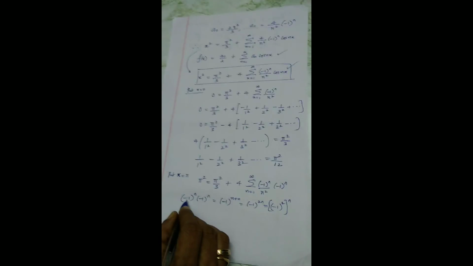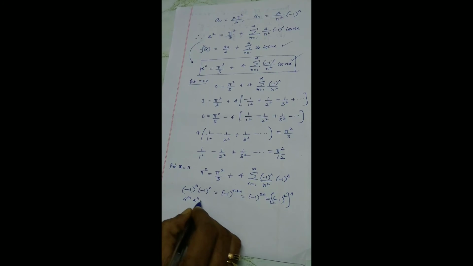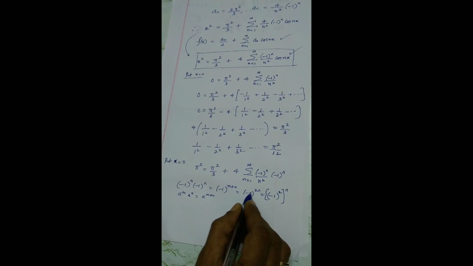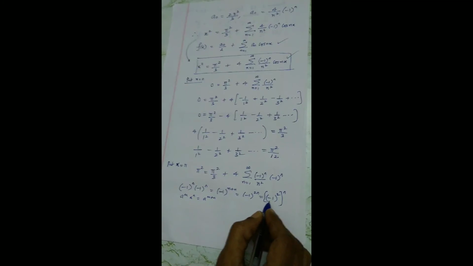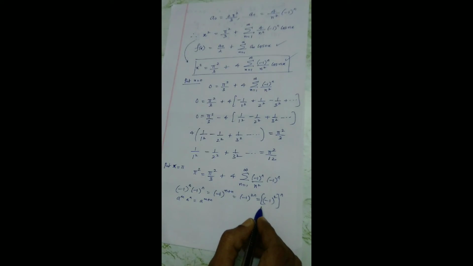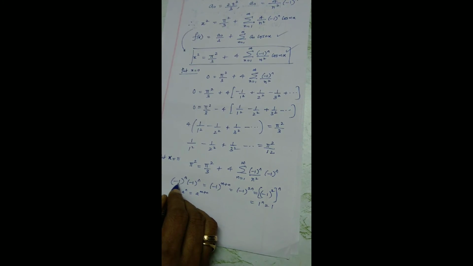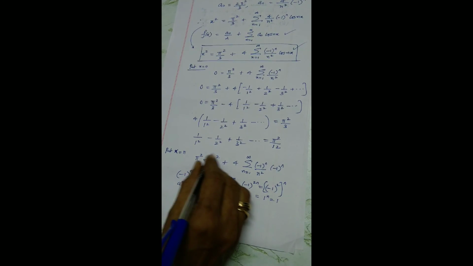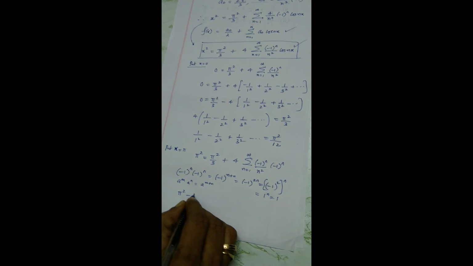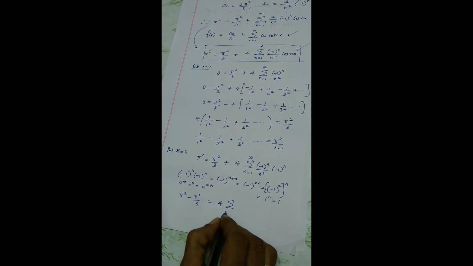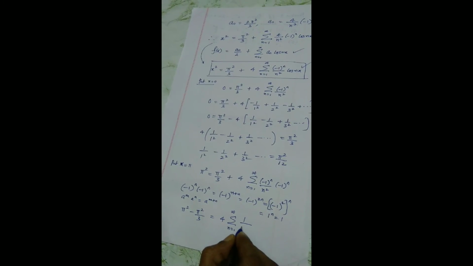All these algebraic laws of indices we have studied in 8th standard. For the product of these two, I am using the well-known formula a power m times a power n equals a power m plus n. So using this, n plus n is 2n. I can rewrite this using power rules. So this is going to be 1 power n, that is 1. So by default, if it is two oscillating sequences, the product is always 1. Remember. So therefore I can rewrite this as pi square minus pi square by 3 equal to 4 times sigma n equal to 1 to infinity 1 by n square.